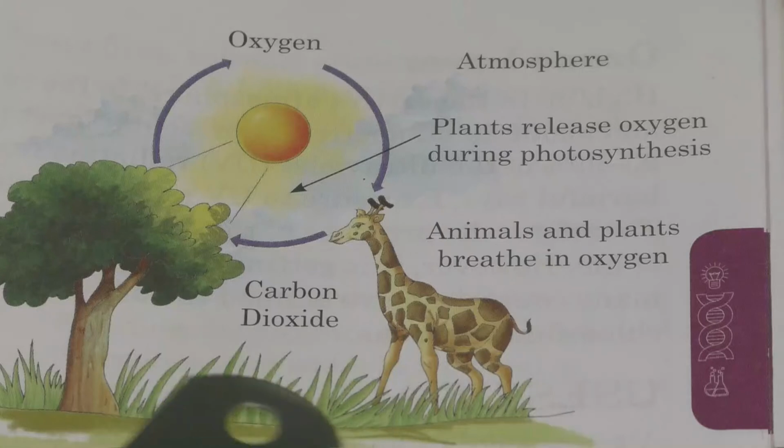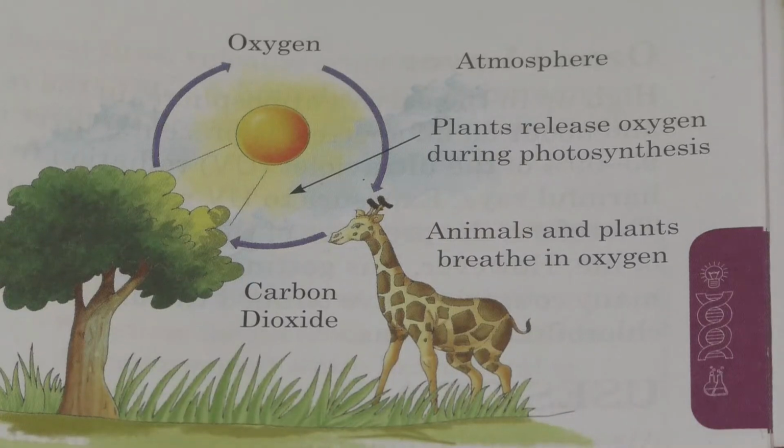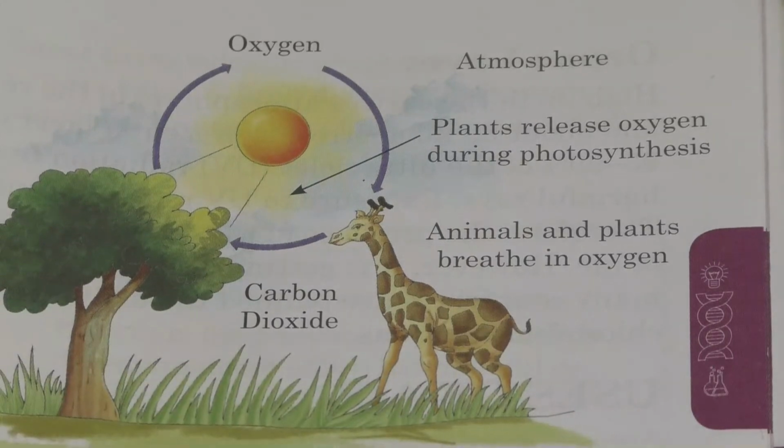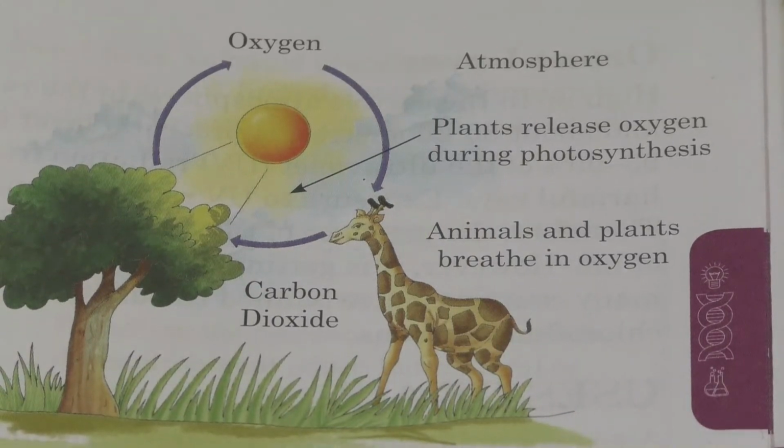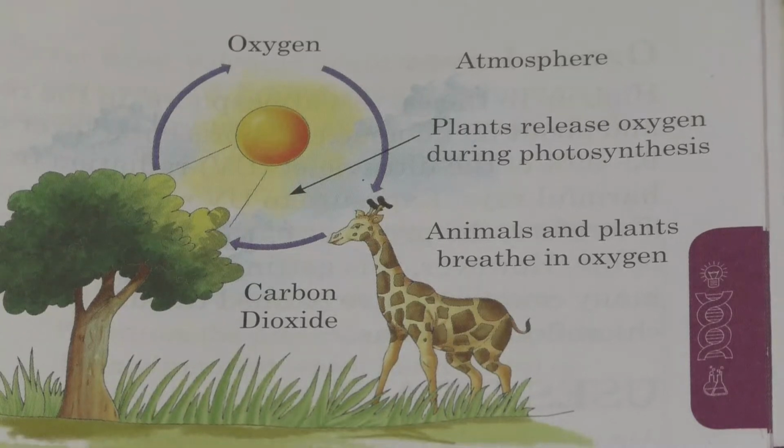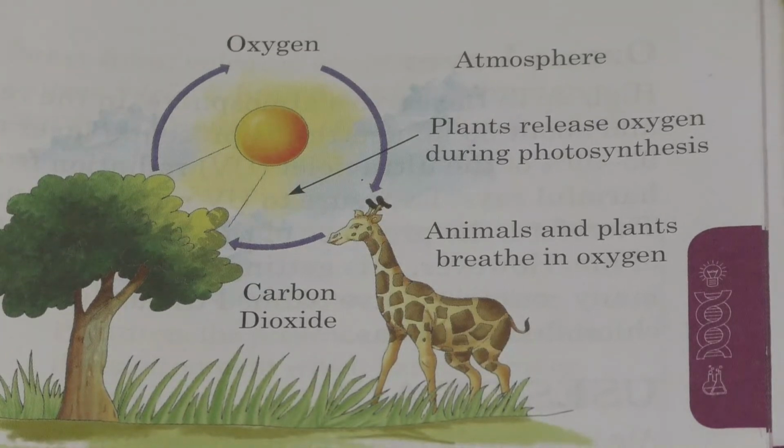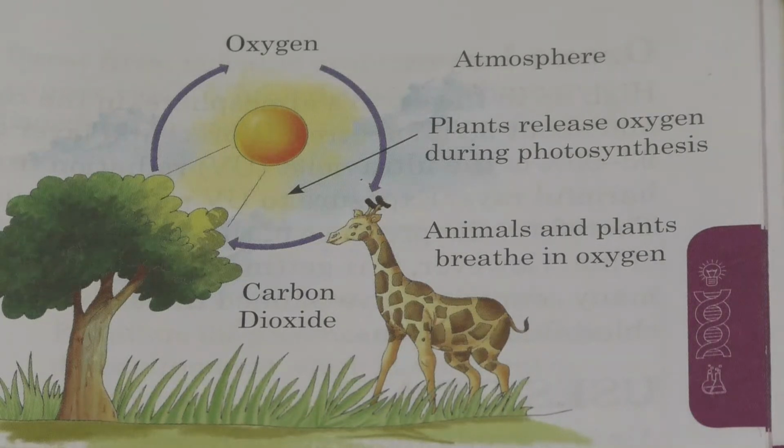In this oxygen cycle, the percentage of oxygen in the air remains constant, even though it is continuously used for respiration and combustion.